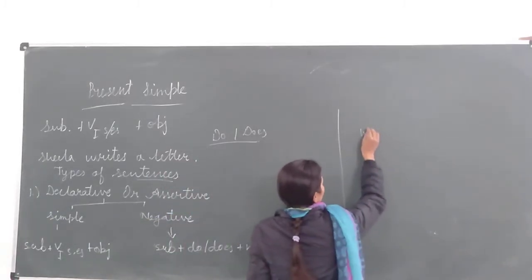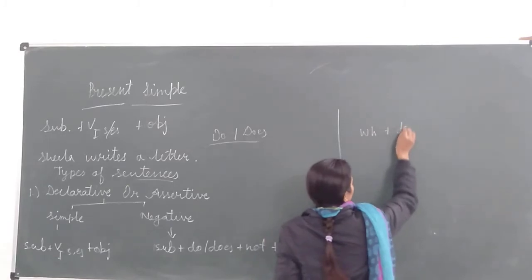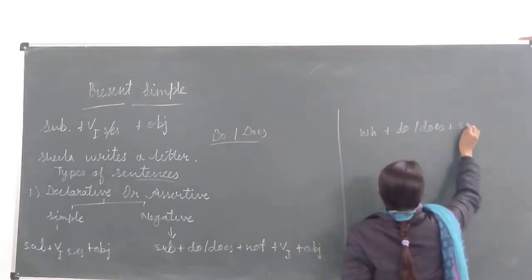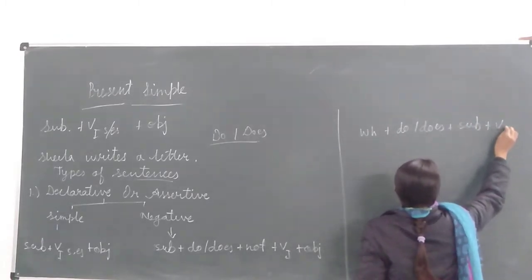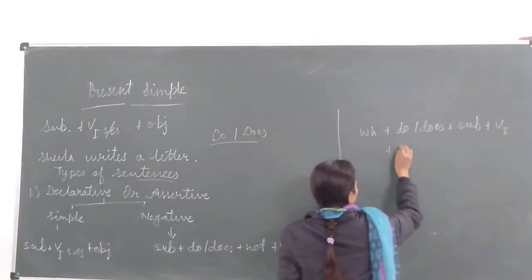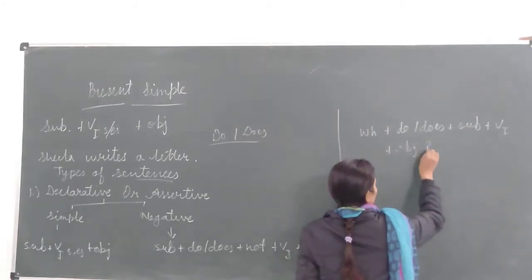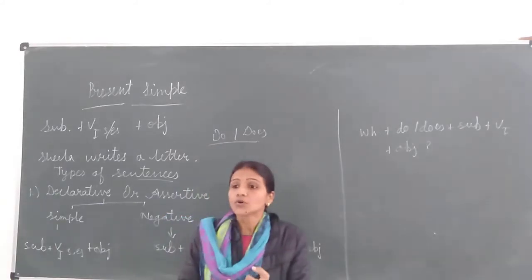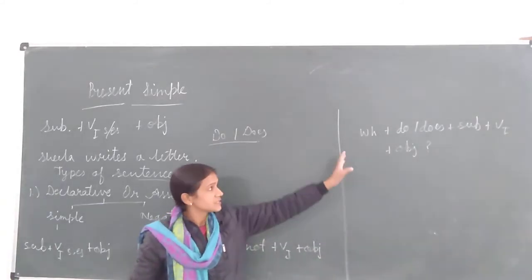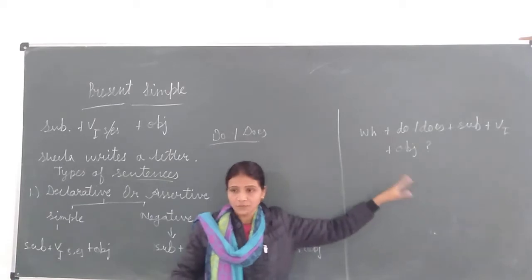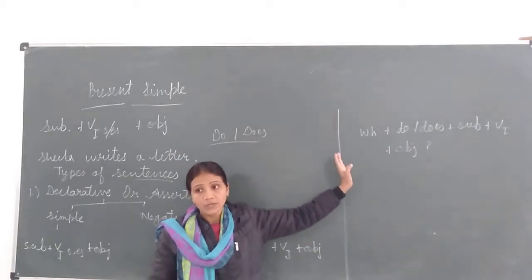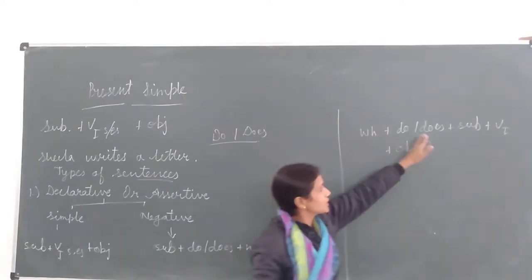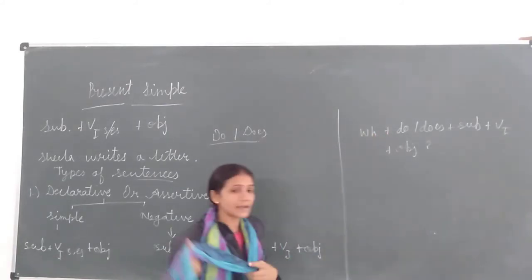First we will use WH word, then a do or a does, then a subject, then first form of the verb, object and question mark. The important thing is that at the end there should be question mark in interrogative sentence. This sentence structure I have written is a WH question, because I have written here WH word also. If you are making yes no question, then this WH word no need to use. Do, does, then subject, first form of the verb and the object.